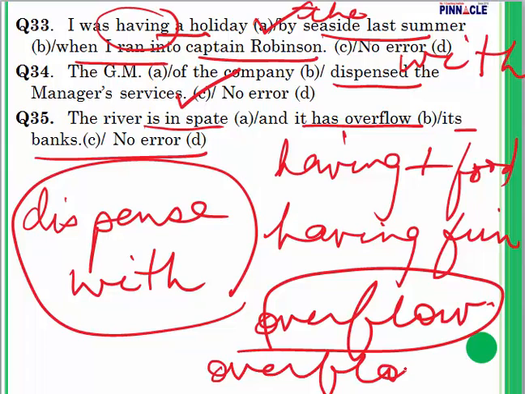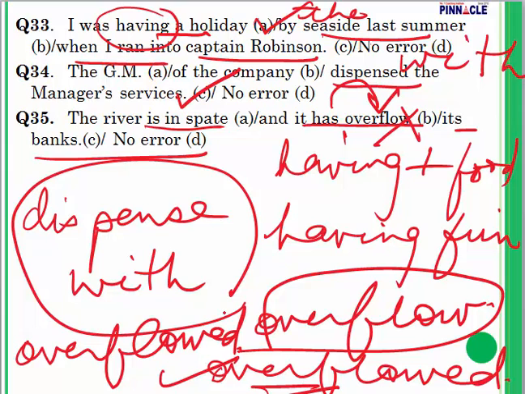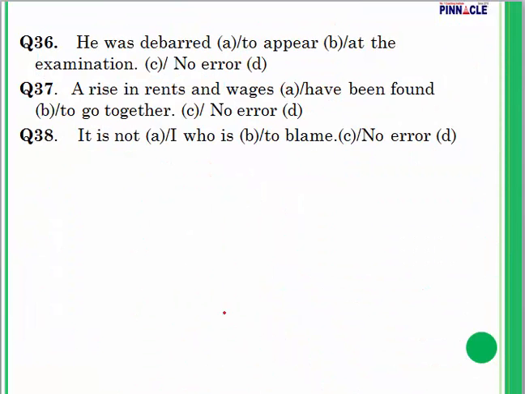That is overflow, overflowed, overflowed. So this is going to be the third form of the verb. Here along with has, I say overflow, which is incorrect. So replace overflow by overflowed. That is my error in question number 35.